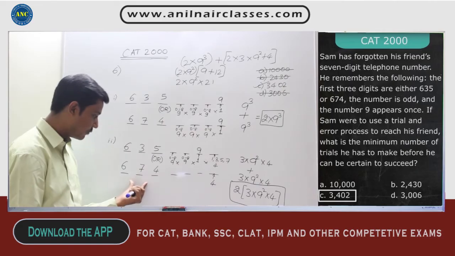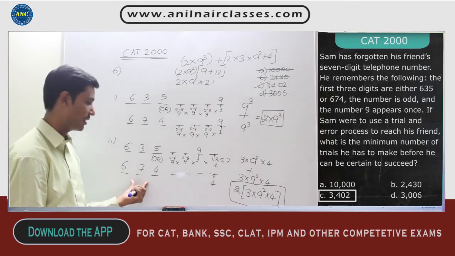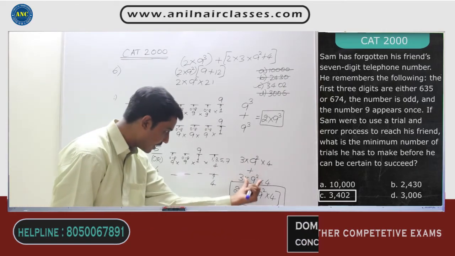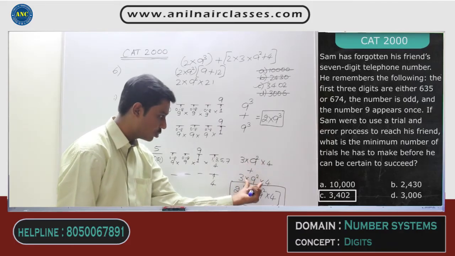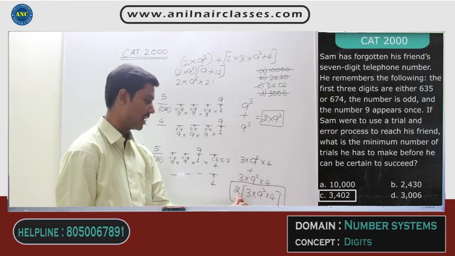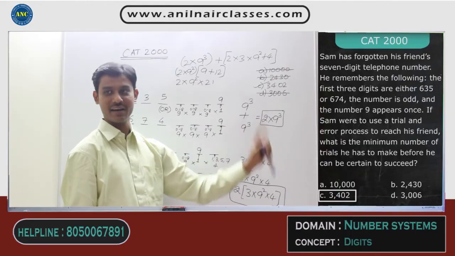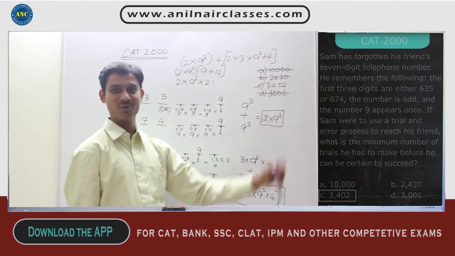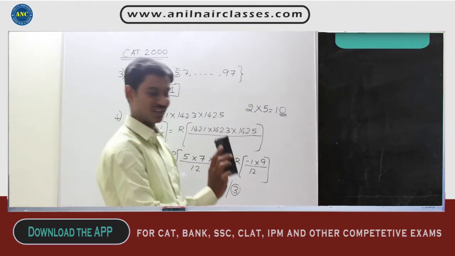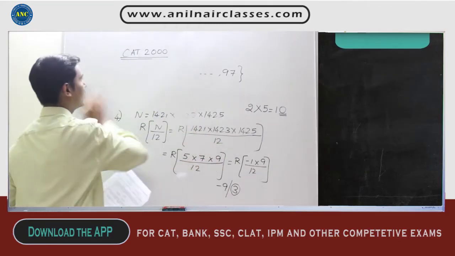Same scenario applies when the 3 digits in the starting are 6, 4, 6, 7, 4. Again same thing will add. That means adding 2 terms of the same value is nothing but multiplying by 2. This plus this will give you the final answer. Instead of multiplying and getting, use this elimination process. Clear with these two, right? Those are very easy questions. Now please see the next question.